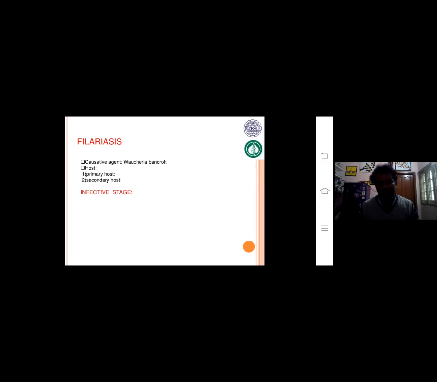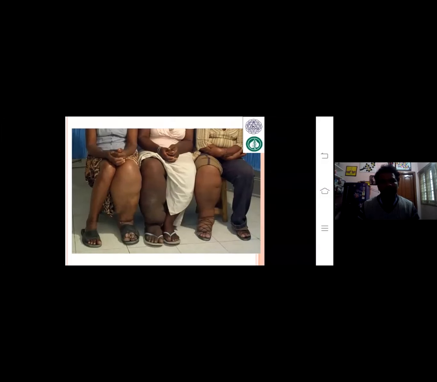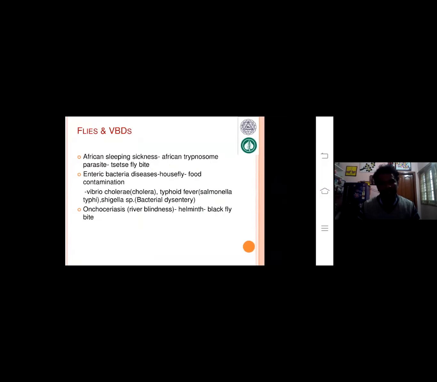This is what is important about filariasis. We are observing the symptoms: an elephant-like foot is formed, which is called elephantiasis.